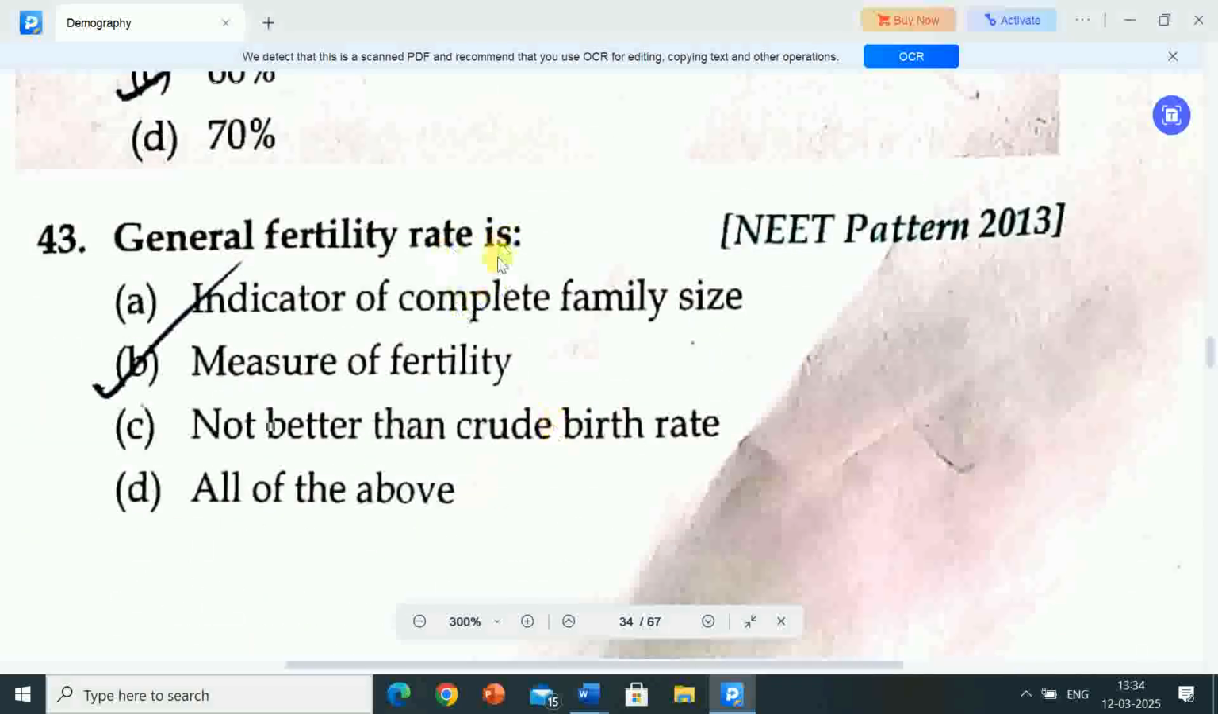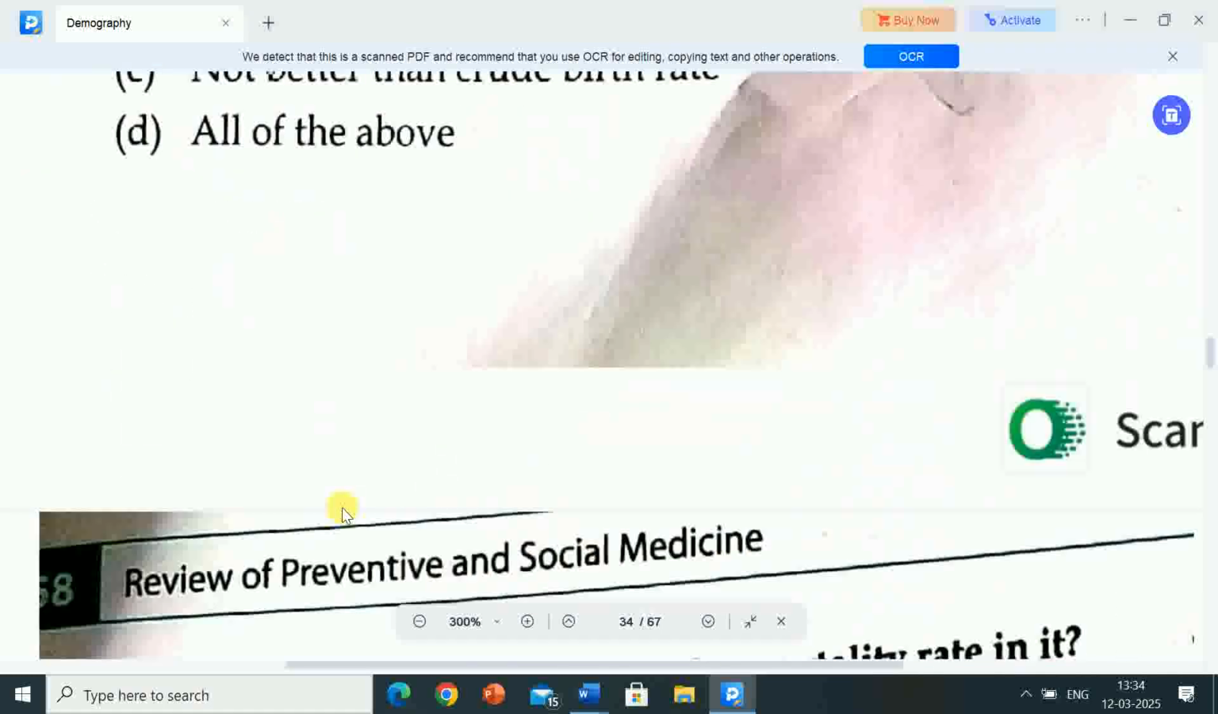Next question is, general fertility rate is, options are A, indicator of complete family size, option B, measure of fertility, option C, not better than crude birth rate, option D, all of the above. Correct answer is option B, measure of fertility. General fertility rate is measure of fertility.